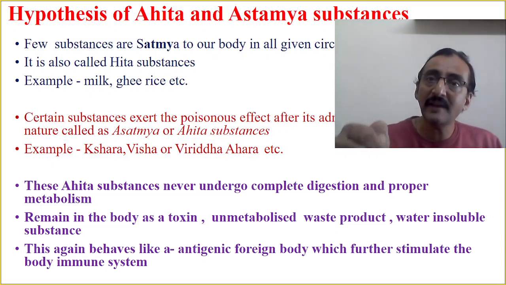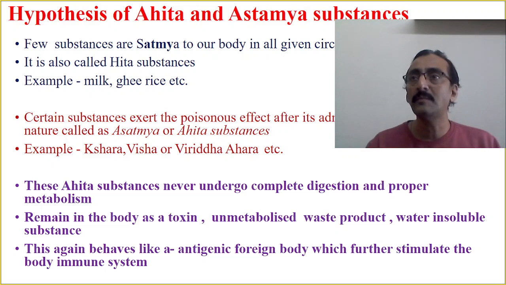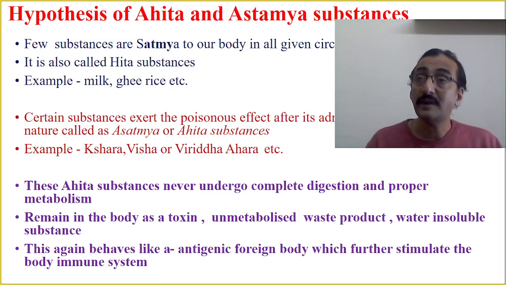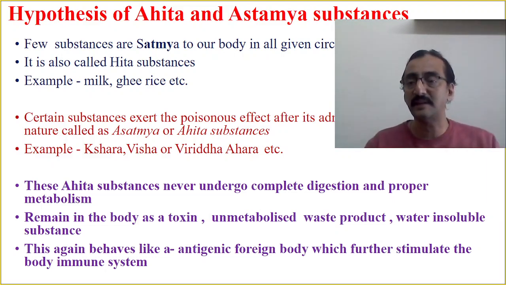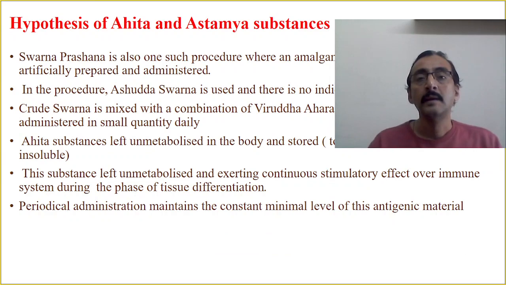and that continuously exerts the antigenic effect over the immune system. Okay, and the immune system is gradually stimulated and sensitized because of that. So this again behaves like an antigenic foreign body, which further stimulates the body's immune system. Now we shall see what is the relationship between this concept and Swarna Prashana. The Swarna Prashana is also one such procedure where an amalgam of ahita substances will be artificially prepared and it is administered to the body.